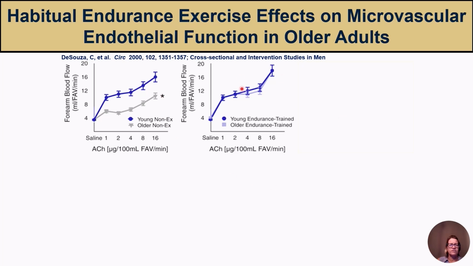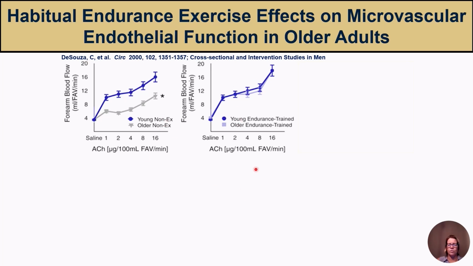He also assessed the forearm blood flow response to acetylcholine in groups of young and older endurance trained. And in contrast to the sedentary groups, there was no difference in their forearm blood flow response between the young and older endurance trained, suggesting that the older endurance trained males had preserved endothelial function.